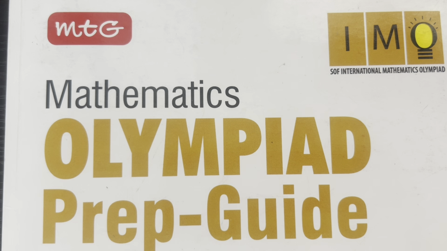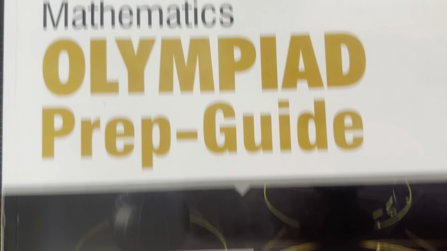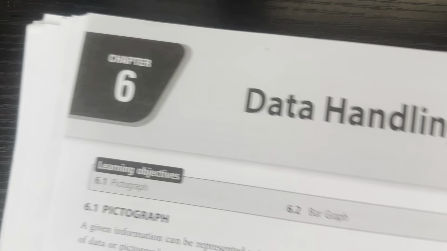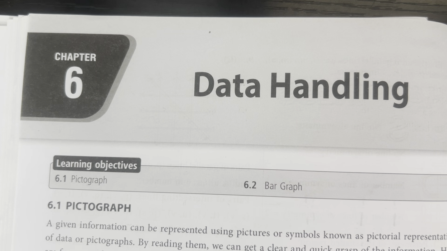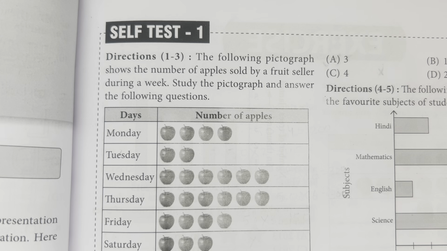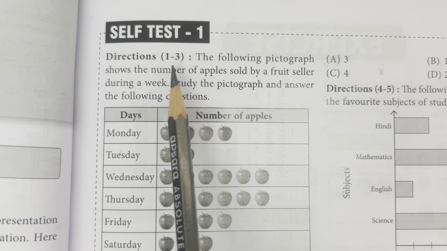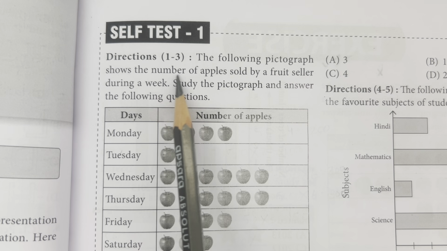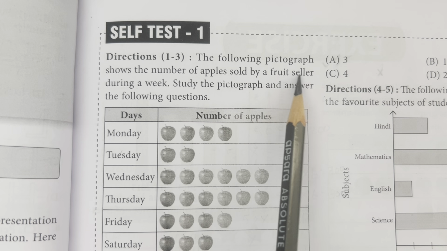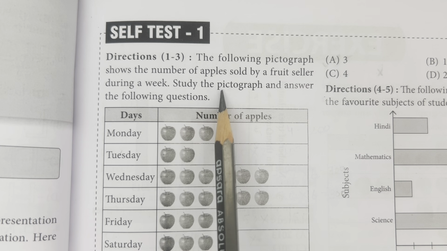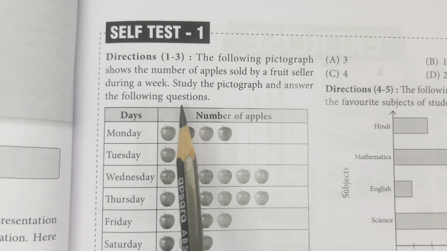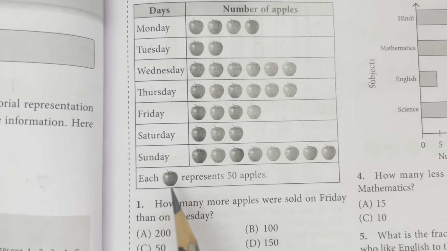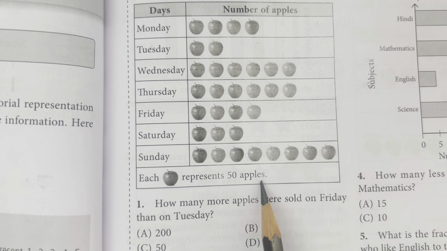Hello students, today we will start the Mathematics Olympiad Prep Guide for class 4 and today we will discuss chapter 6, that is data handling, and now we will discuss self test 1 of chapter 6. So our first question is, the following pictograph shows the number of apples sold by a fruit seller during a week. Study the pictograph and answer the following questions. Each apple represents 50 apples.